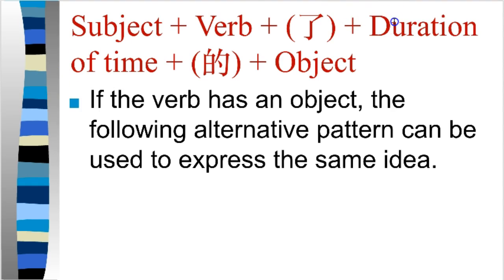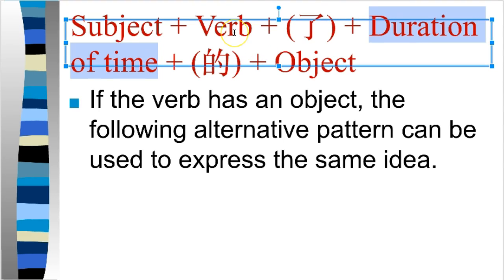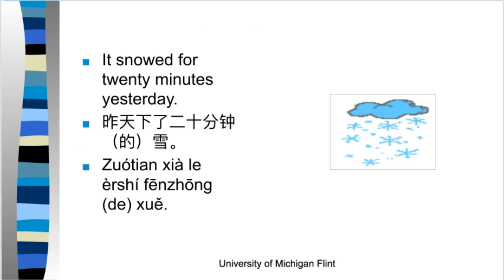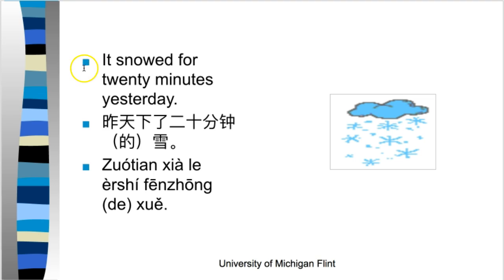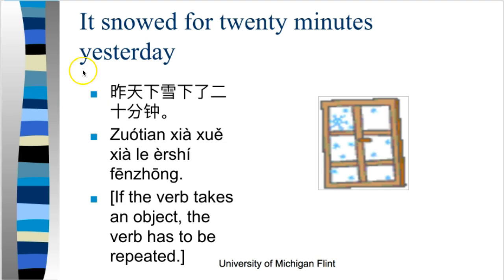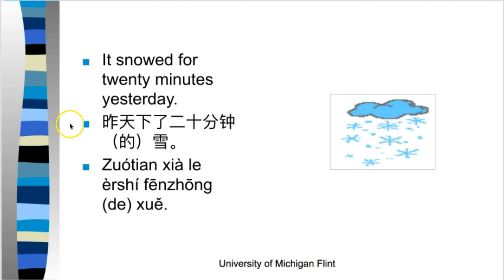So in this case, you have the duration of time, which always goes after the verb, of course, but then you have this object after the duration of time, right? So you can just kind of move the object around. Let's look at an example, right? So we have this structure here. It snowed for 20 minutes yesterday, all right? And then instead of saying 昨天下雪下了20分钟, you're going to say 昨天下了20分钟雪 or 昨天下了20分钟的雪.